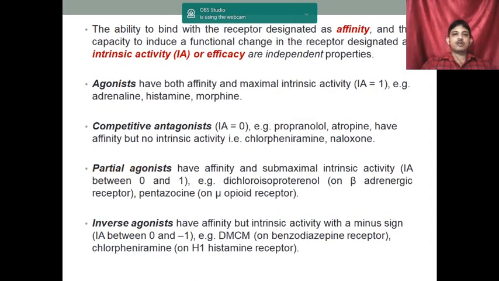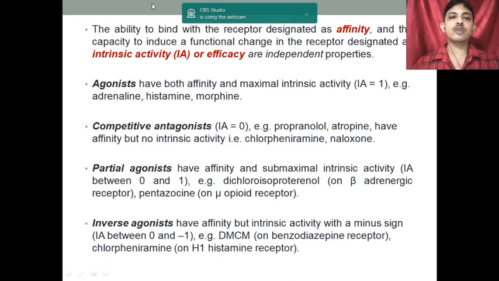Now here we are talking about the difference between affinity and efficacy. Ability to bind the receptor: if the substance has the ability, the capacity to bind a receptor, then that is known as the affinity. After binding, if it has the capacity to produce the functional changes in the receptor, it is known as the intrinsic activity. Clear? Intrinsic activity or efficacy.